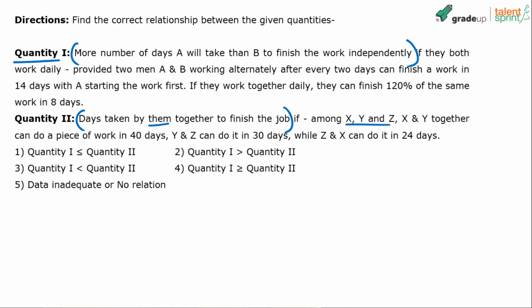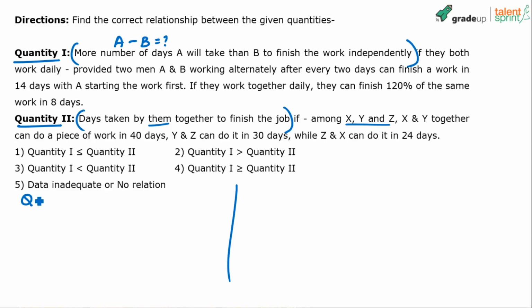All right, let's solve this. So quantity 1 and quantity 2. Quantity 1, more number of days A will take than B to finish the work independently. So basically in quantity 1 we have to find out A minus B. What is A difference B? And quantity 2 is the days taken by them together to finish the job. Okay. So solve for quantity 1 first.